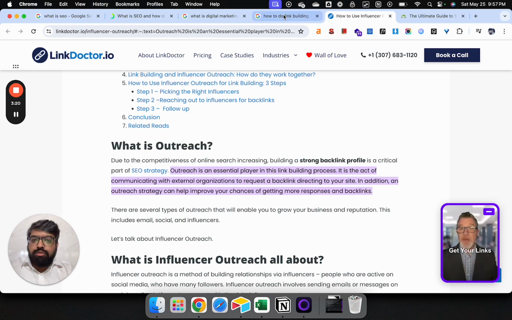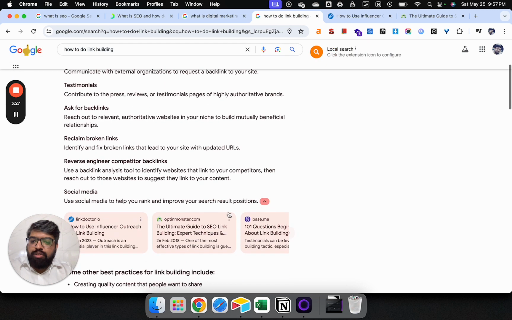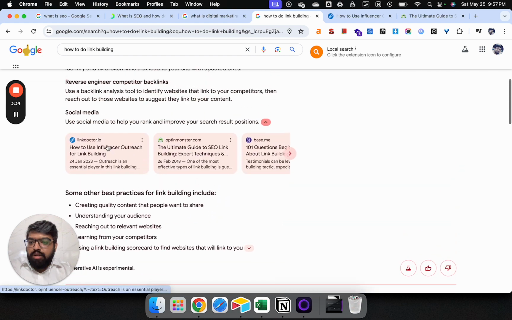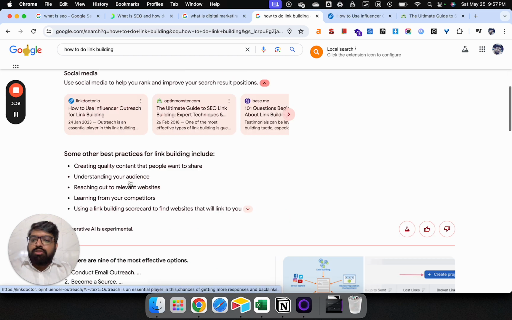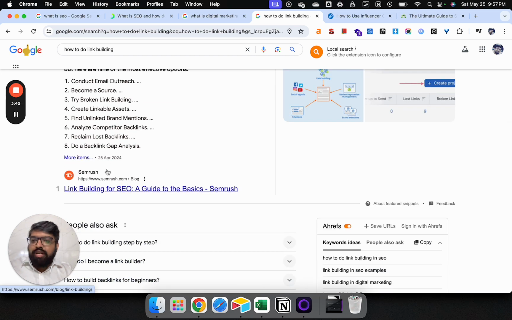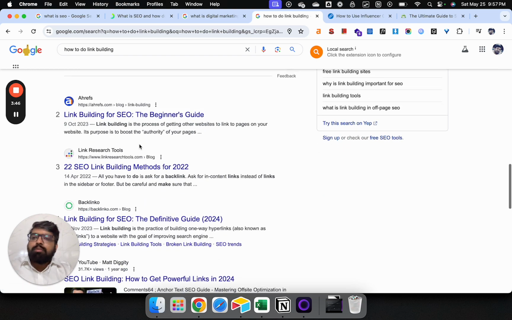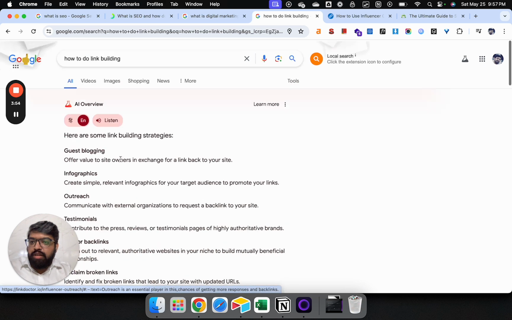So for the new SEO, yes, we probably need to optimize websites, and the way we optimize will change a bit. Right now, we optimize for appearing at number one. For example, Samra's website is coming at number one position, but if we go to the notes, then Link Doctor is coming at number one in AI overviews. So instead of just making sure our website is in the top one, two, or three positions, we will try to optimize the website so that it comes in the top links within AI overviews.